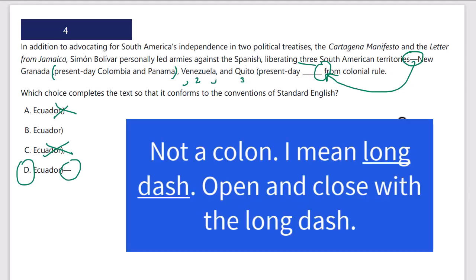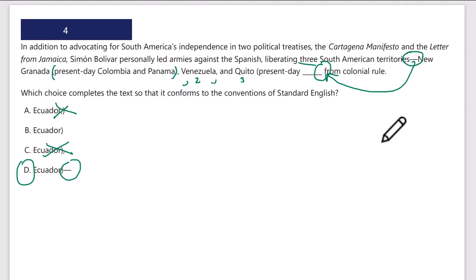Don't mix parentheticals. We're going to open with a long dash with a list of 3. We're going to close that list with a long dash. And this is a little tricky because that long dash, which separates the list, kind of breaks apart the sentence, South American territories, the list of 3, from colonial rule. If I pulled that out parenthetically, we'd get the main sentence, which is liberating 3 South American territories from colonial rule. I need long dashes in between to show the list of 3. So D, again, just confirms D is the correct answer here.